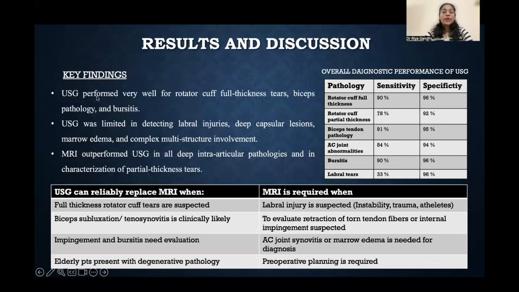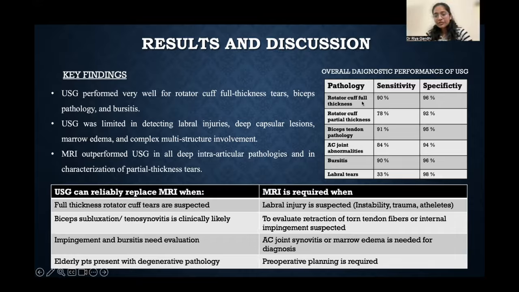So the USG performed very well for rotator cuff full thickness tears, biceps pathologies, and bursitis. So USG was limited in detecting labral injuries, deep capsular lesions, marrow edema, and complex multistructure involvement. And MRI outperformed USG in all deep intra-articular pathologies and in characterization of partial thickness tears.